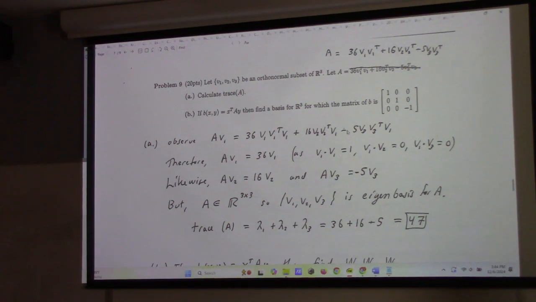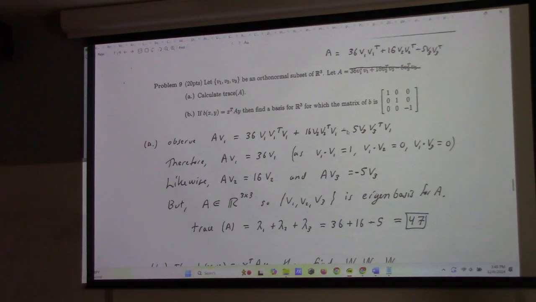And so a lot of you have assumed that V1, V2, and V3 were the standard basis. I didn't say that. They're just orthonormal, and as such, that doesn't mean that they're E1, E2, E3. It does mean that if you look at left multiplication by A with respect to the beta basis, where beta is this, then the matrix is diagonal with diagonals 36, 16, and minus 5. That's true, and one of you did that. But several others of you just told me A was equal to the diagonal matrix with these numbers, which is just not the case. That is not known.